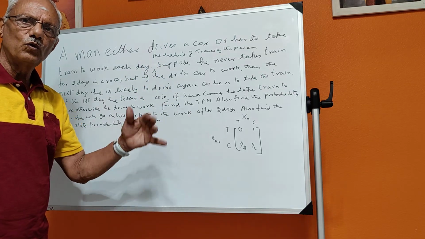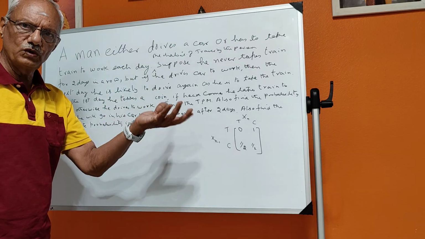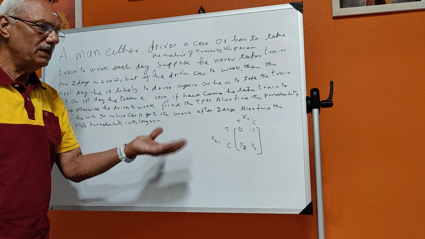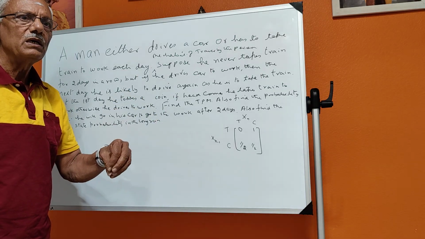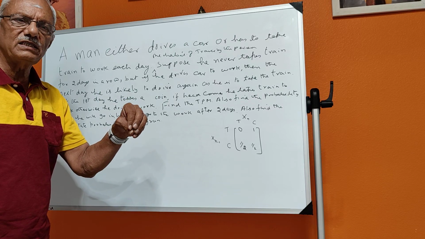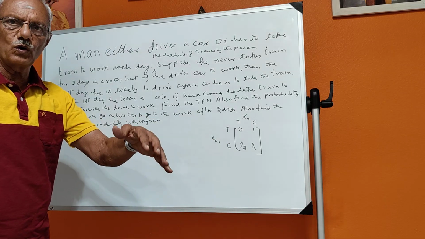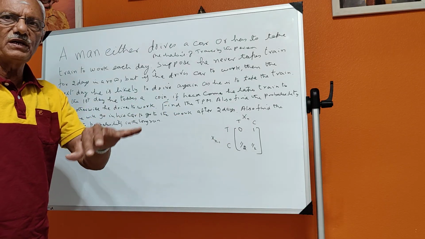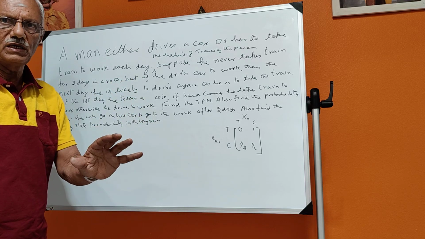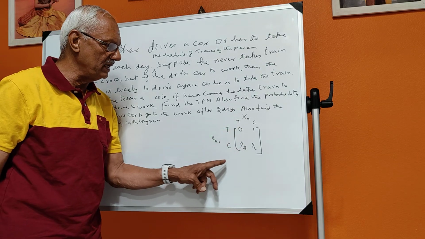And if he goes by train, he will not go the next day by train. He will definitely go by car. But if he goes by car today, tomorrow it is equally likely that he will either go by train or car. That is equal chances, 50% chances to go to office by car or train if he travels today by car. So that is what I have written here.